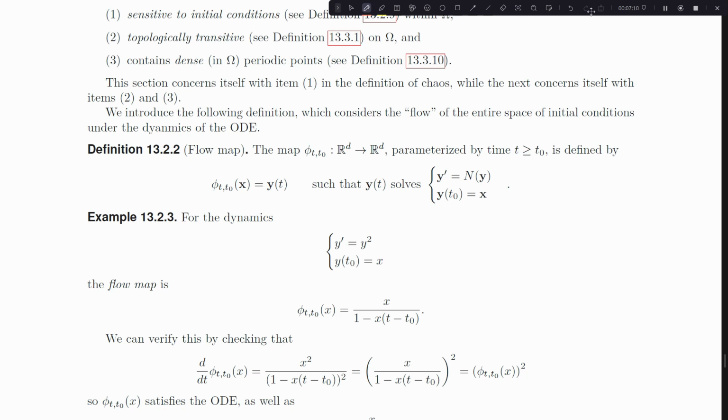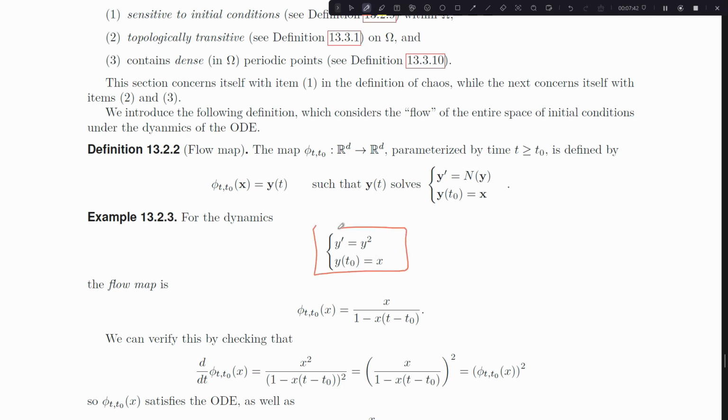So maybe I fix a time, 30 seconds. I say there's a map that takes me from an initial condition to wherever it ends up after 30 seconds. That's a perfectly well-defined map from a vector to a vector. And so let's look at the next dynamics here. This is a nice example of just a single dimensional nonlinear dynamics. And you'll notice that I've decided to initialize at x here.